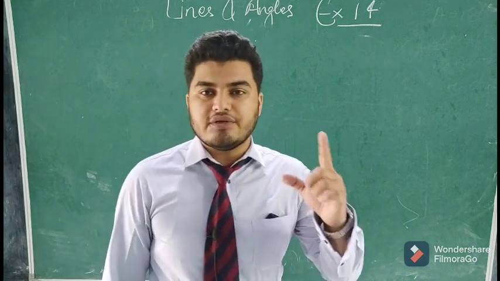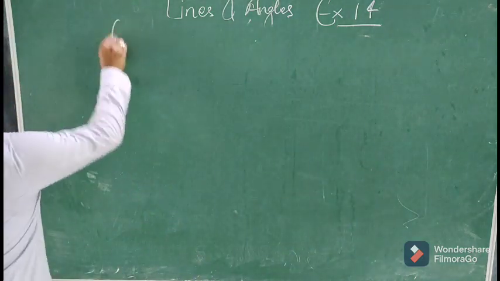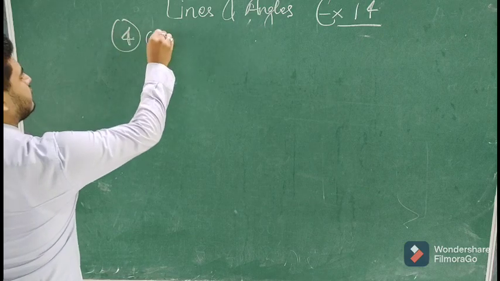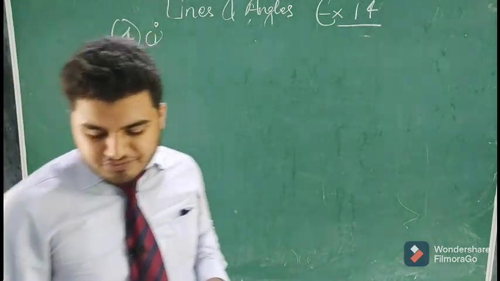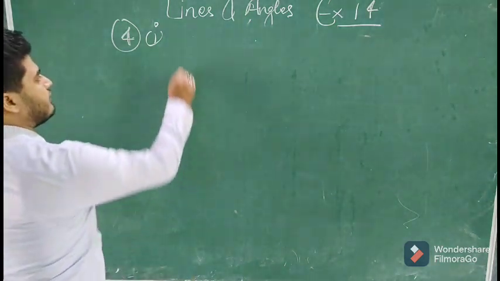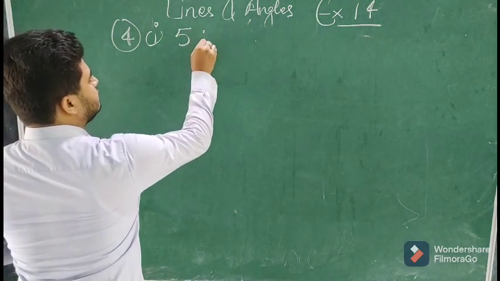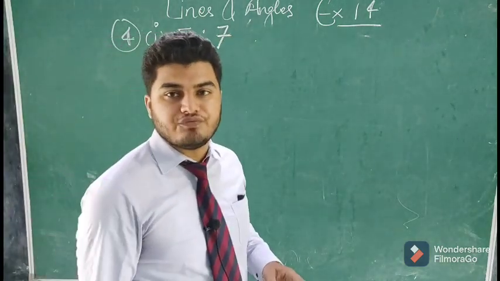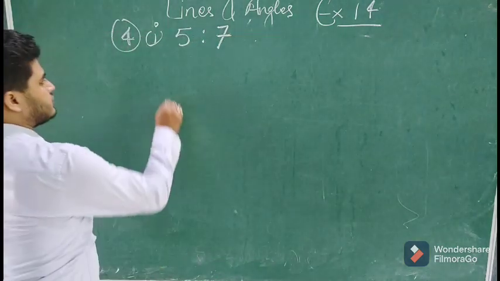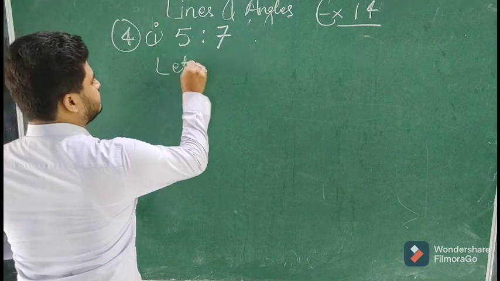Question number 4, in the first part, it is saying two supplementary angles are in the ratio 5:7. So ratio is not a value.